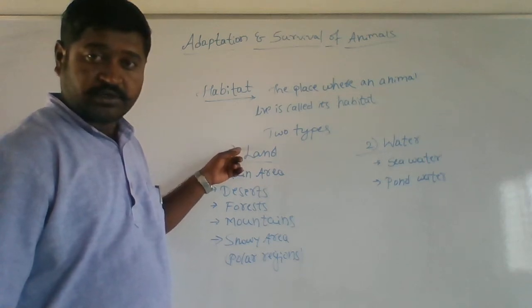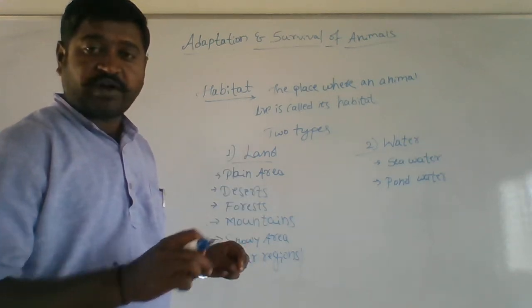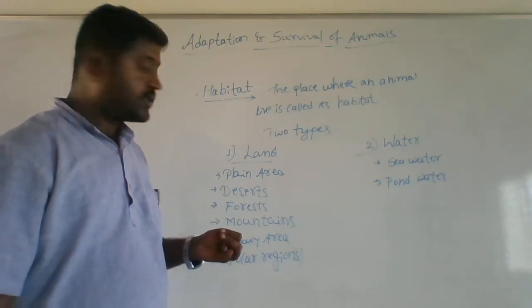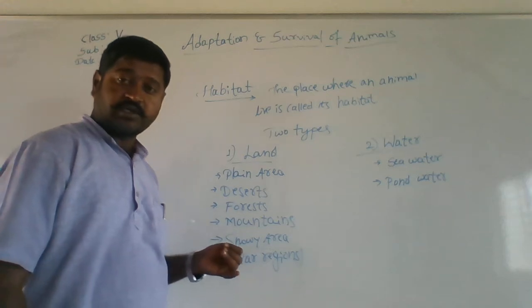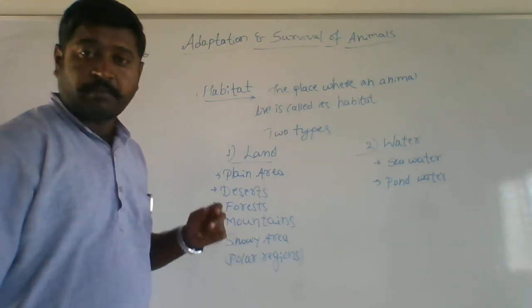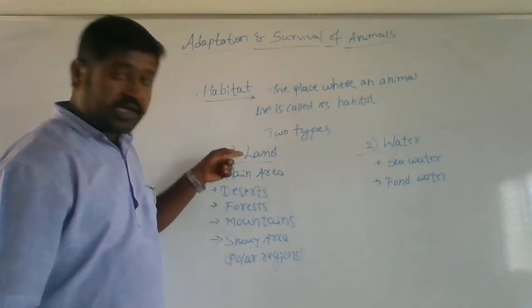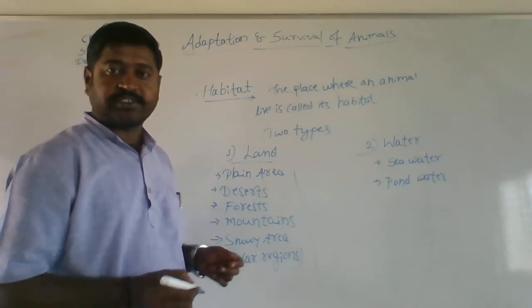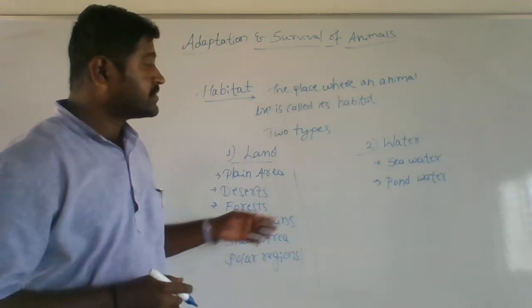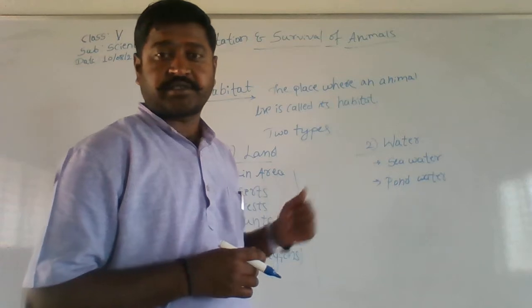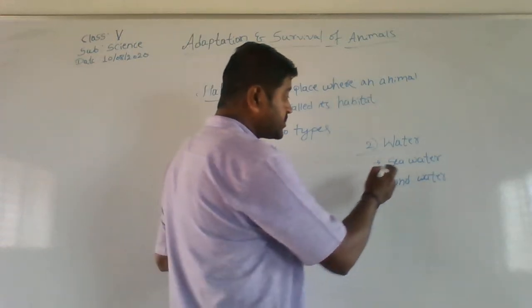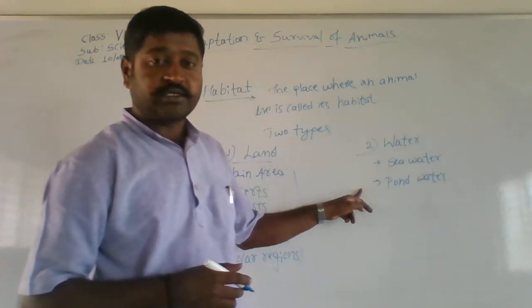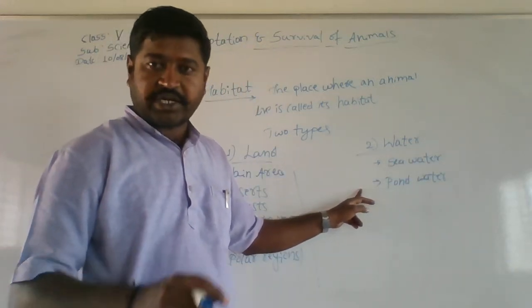Land is a habitat which has five subdivisions: plain area, desert, forest, mountains, and lastly snowy areas, which are known as polar regions. So on land we have these many types that work as habitats. Then water is the second major habitat, which is subdivided into two parts: sea water and pond water. Is this clear? Okay.